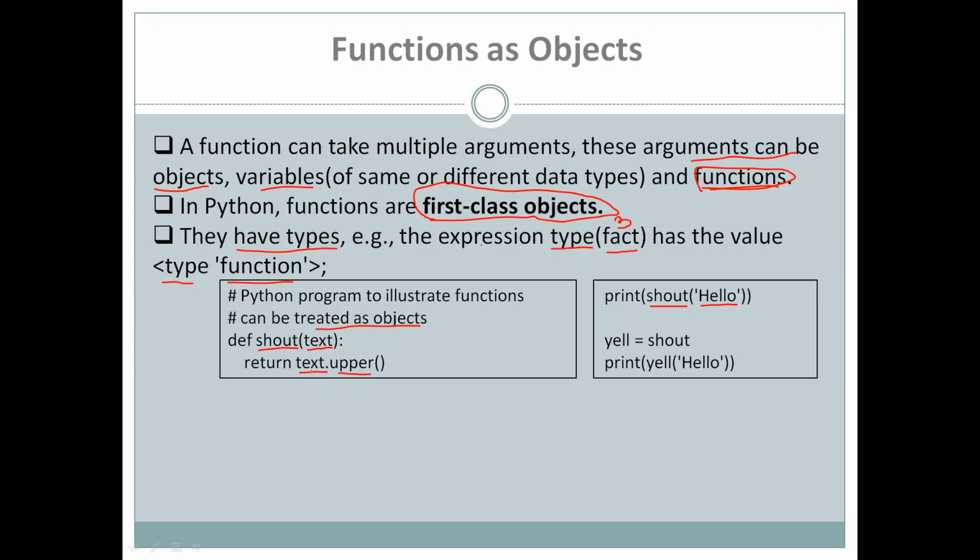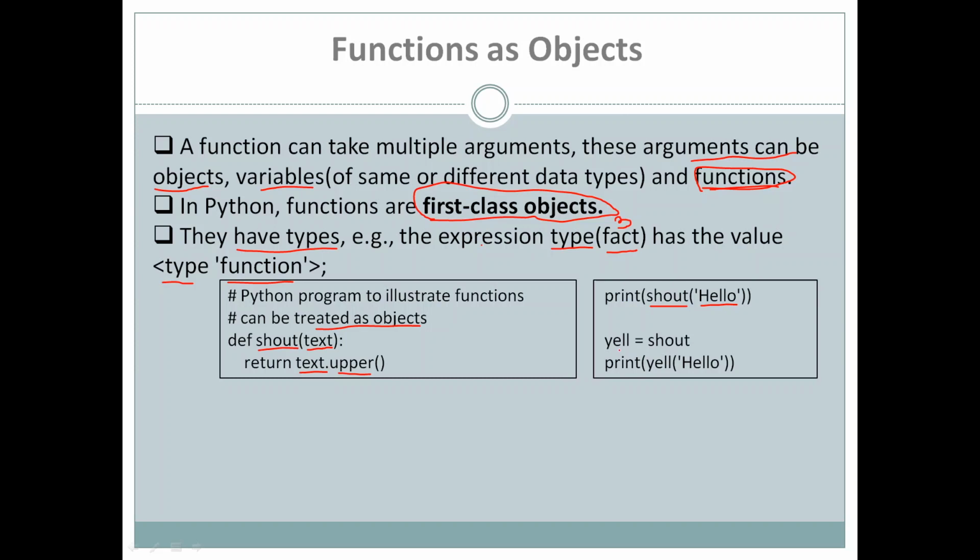Text has the value hello, so that hello is converted into uppercase and that is returned to the function call, and as this statement is included inside the print, that returned value is directly printed. So this is a simple function call here.